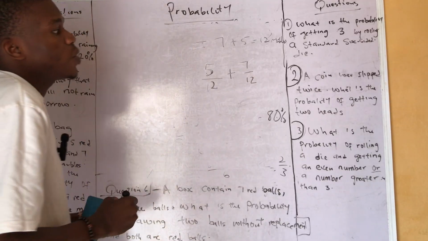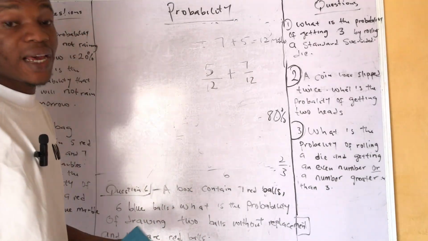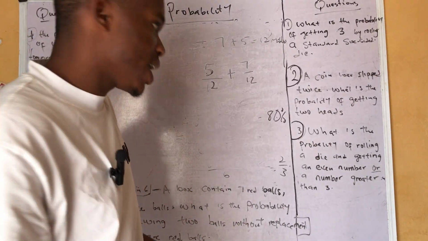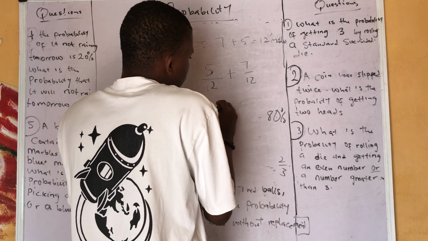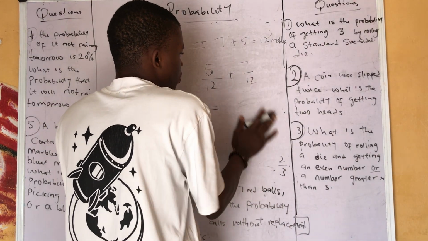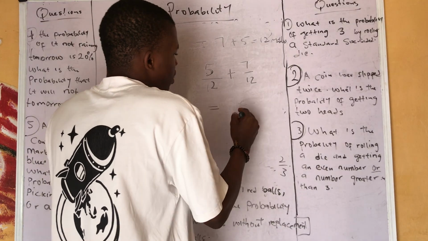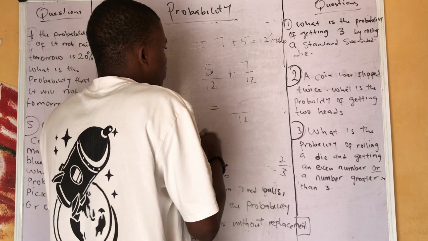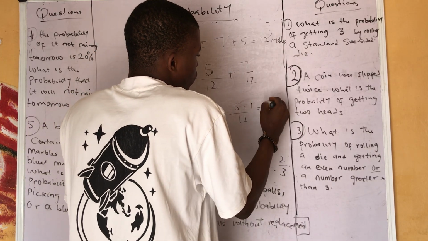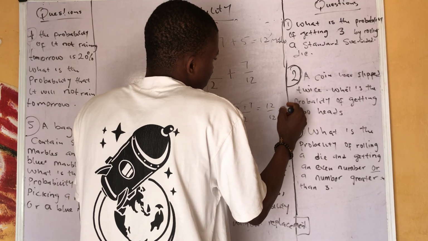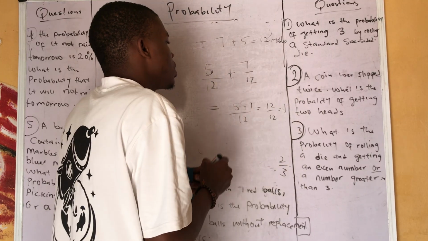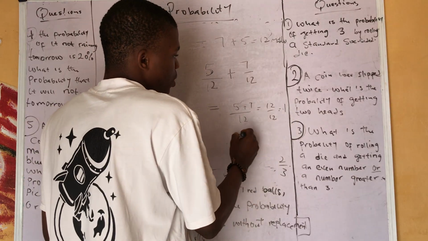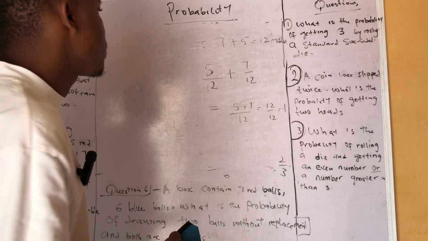Now if you look at it very well, this is not mutually exclusive, because the events cannot happen at the same time. That's why this one falls under mutually exclusive events under addition. Then find the LCM, which is 12, and add everything up. That's 5 plus 7, which is 12 over 12, and everything is 1. It shows that it is 100% certain, or 100%. That's the answer.